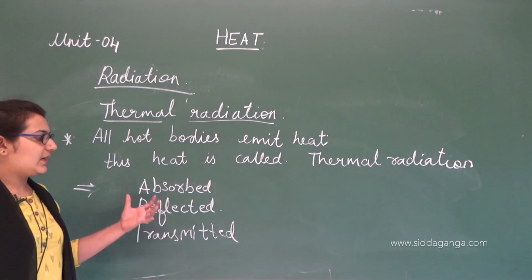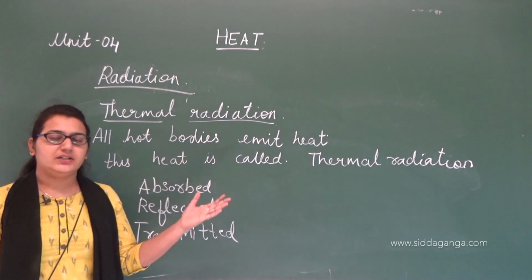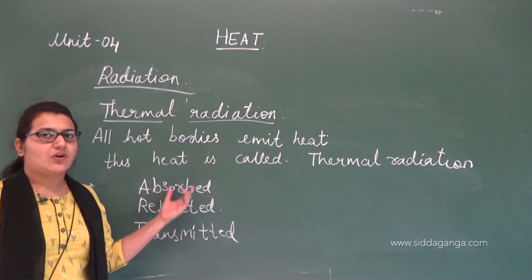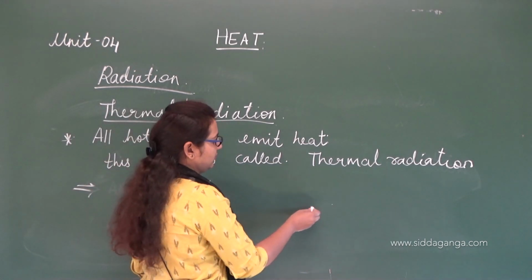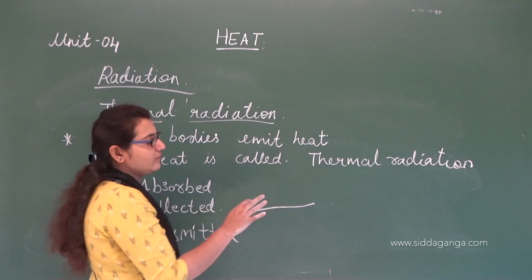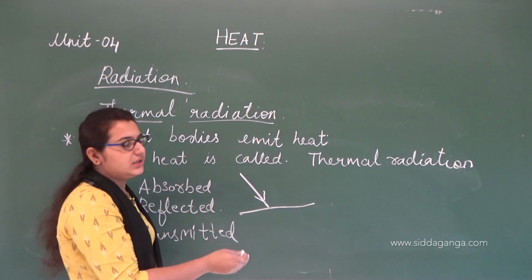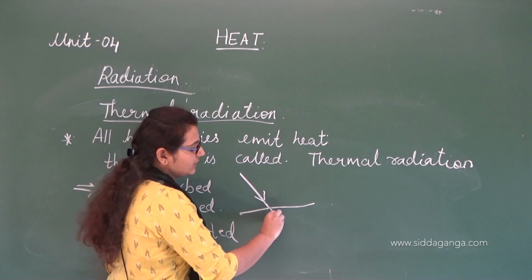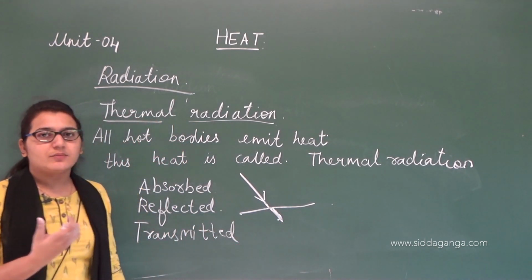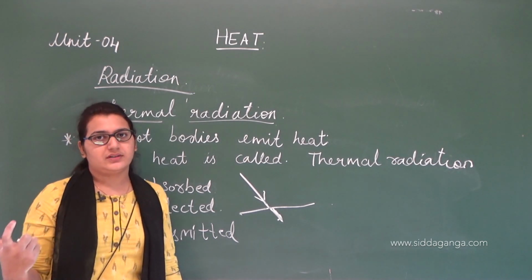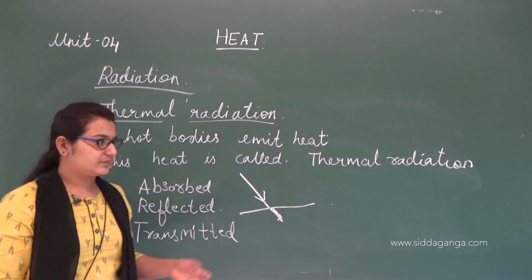Clear? The heat emitted from one object is either absorbed by the other object, or reflected, or transmitted. So what happens when heat is absorbed? If there is some body or object emitting heat, and this object absorbs that heat, it becomes hotter. So when this object is absorbing heat, it becomes more hot.